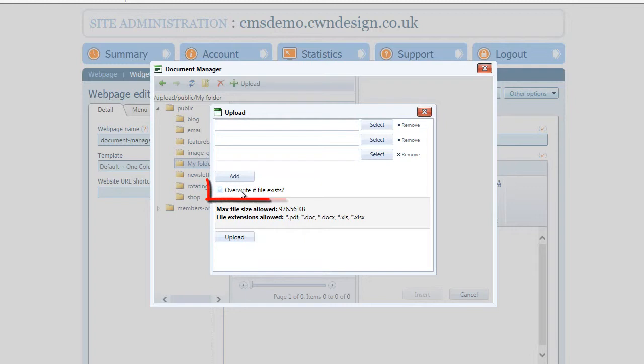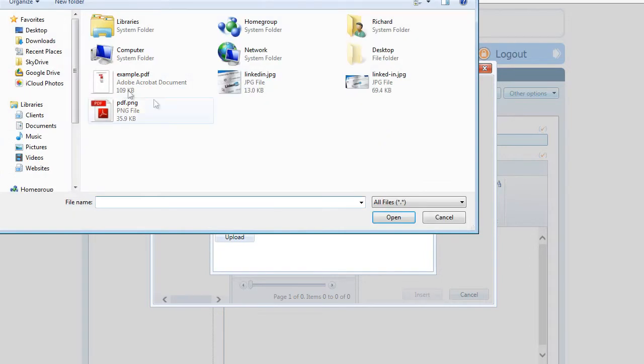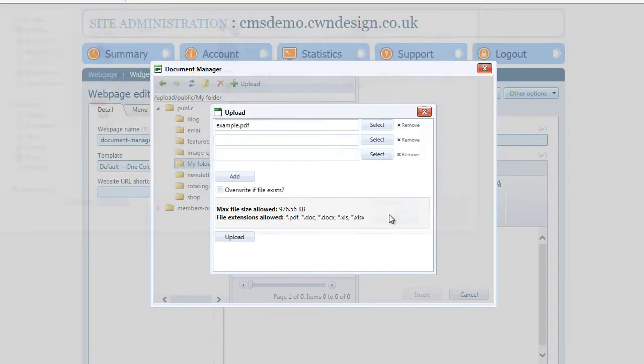And I also have the ability to toggle on this overwrite file if already exists. So what we can do is if I was to select a file, and select my file called example.pdf, and if I already had a file of that name and I tried to upload it, it would warn me that there was already a file of that name and that it stopped uploading it at that point. That's good. It's a protection so that you don't accidentally overwrite files.